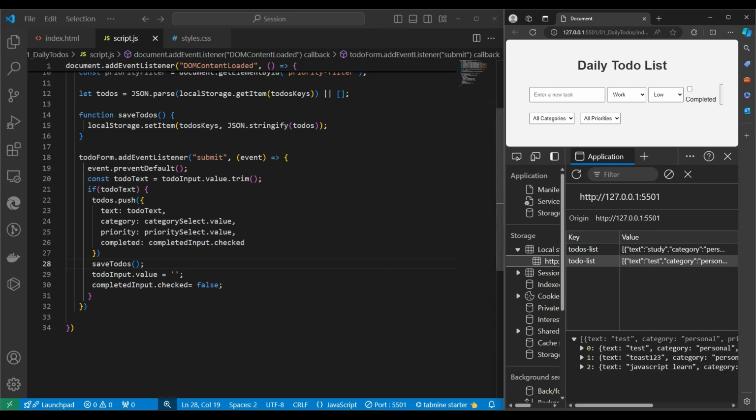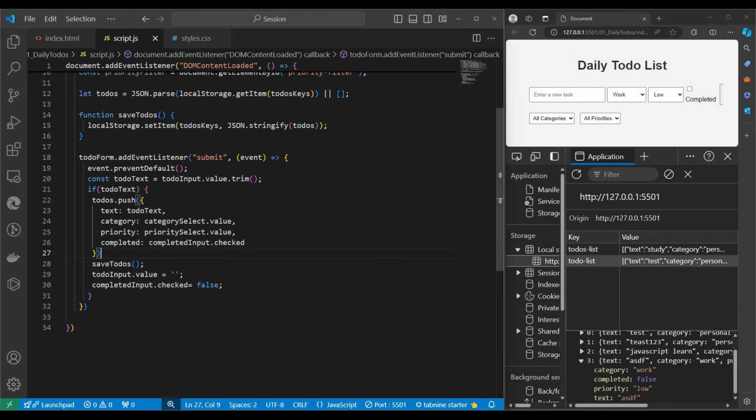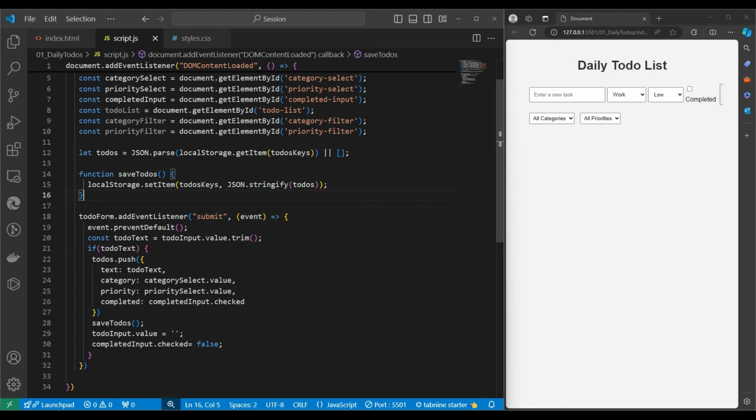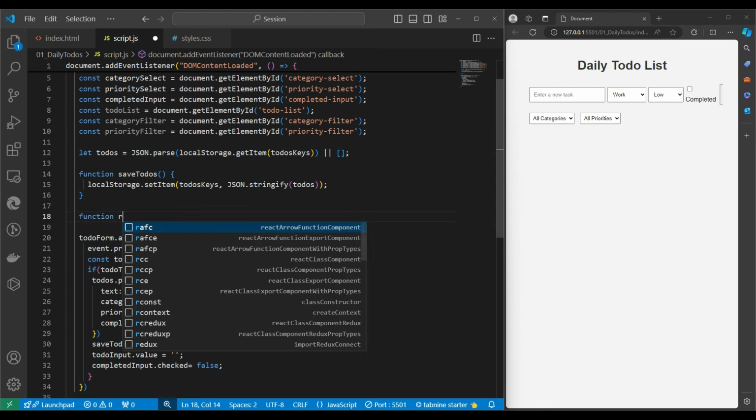When I refresh it, that goes as a part of the memory, so that's why it's combining it over here. So I will click add, and it is adding over here. That is a good part. The local storage is working. Okay, this much we did. Now let's render it. Let's make a new function, renderTodo.